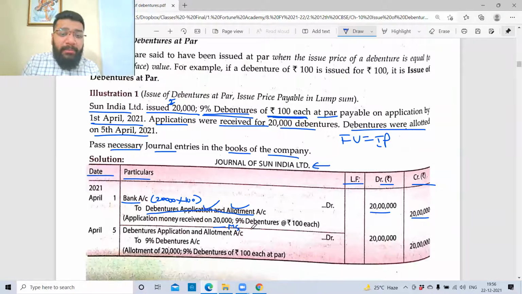Because I have to check for minimum subscription, no? Only if minimum subscription comes, I'll go ahead with the allotment. If minimum subscription is not met, I have to refund the money back. So that is why I'm opening a temporary liability account.